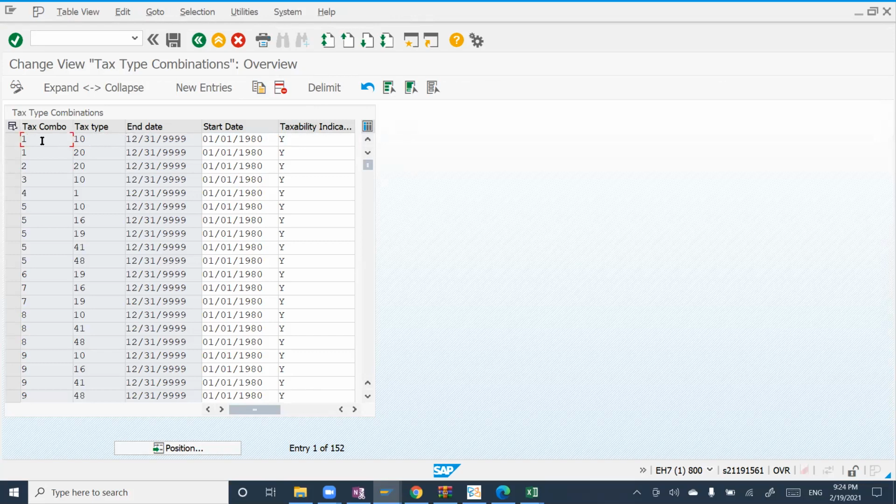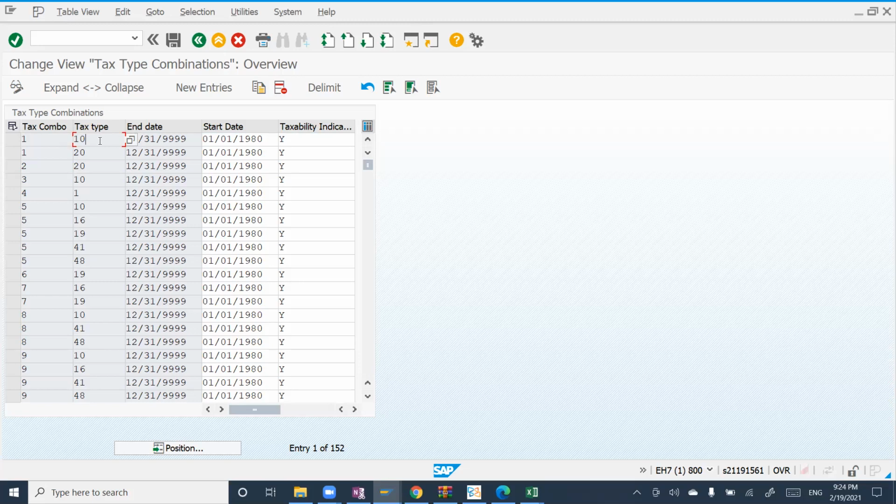Sometimes I did ask, because somebody asked me in an interview about any change in the tax type. So what you can do: suppose a combination is missing there, then you can configure that combination here. Let's say for tax type 23, it is not there in the tax combo. Then you can make new entries here and maintain that combination.